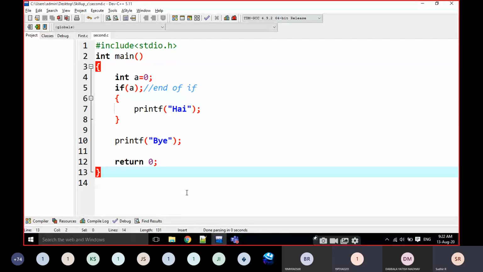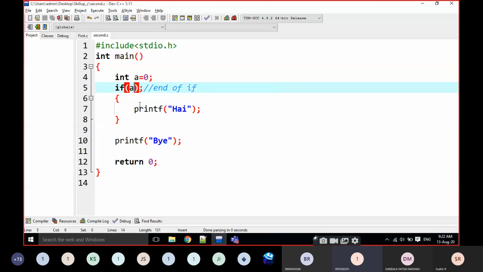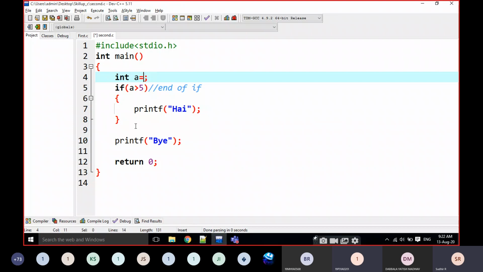Sir, suppose there is a condition in the if and we are not writing the else. Can we directly print bye?